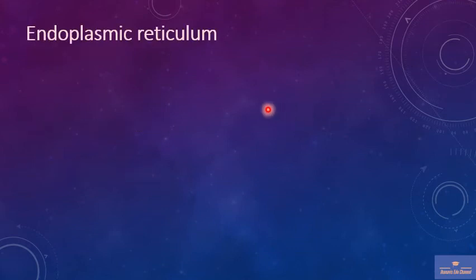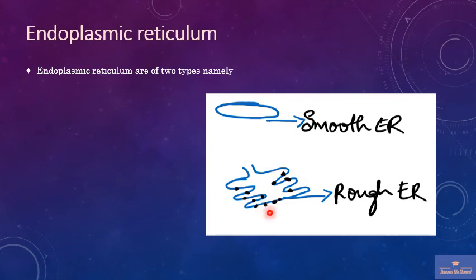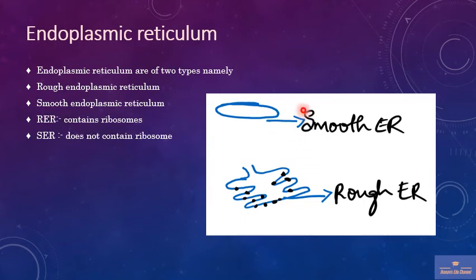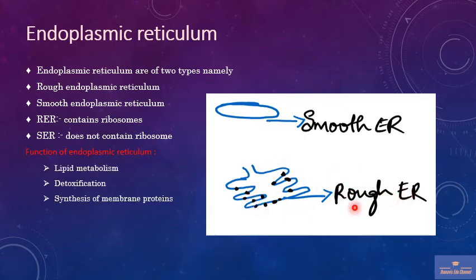Now we are going to talk about the endoplasmic reticulum. Mainly there are two types of endoplasmic reticulum: rough endoplasmic reticulum and smooth endoplasmic reticulum. The smooth endoplasmic reticulum does not contain any ribosomes on it, whereas the rough endoplasmic reticulum contains ribosomes on it, so it is called rough. And the rough endoplasmic reticulum is mainly involved with protein synthesis.